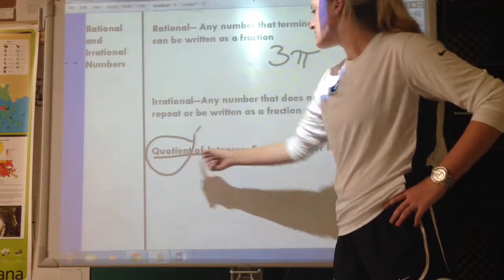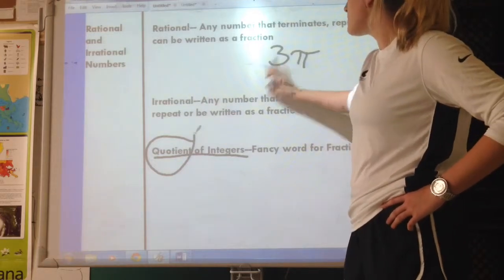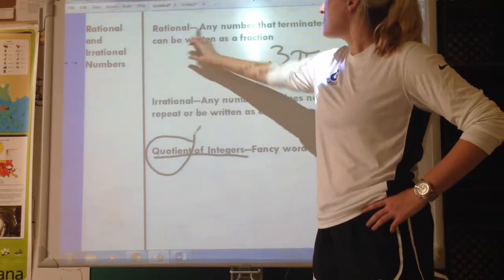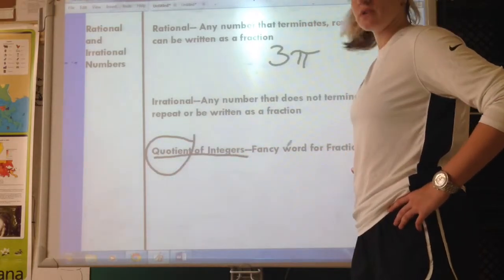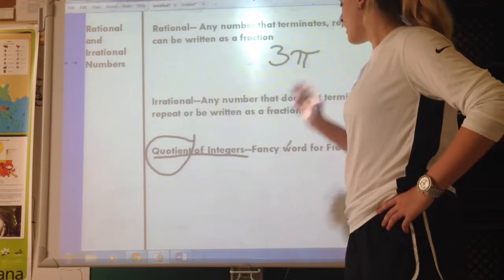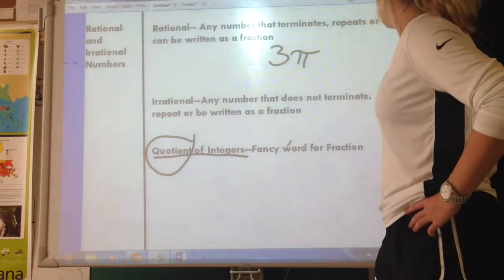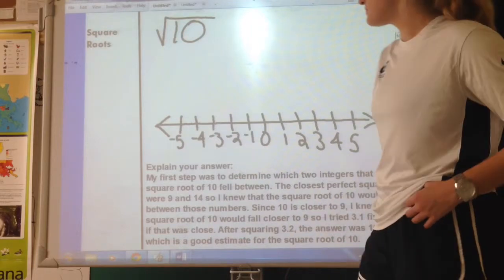But a quotient of integers is a fancy way for saying fraction. And I know that 3 pi, because it's irrational, cannot be written as a fraction. So it can't be written as a quotient of integers. That's super important. I want to make sure that you guys have that term for your benchmark, because you will see that.